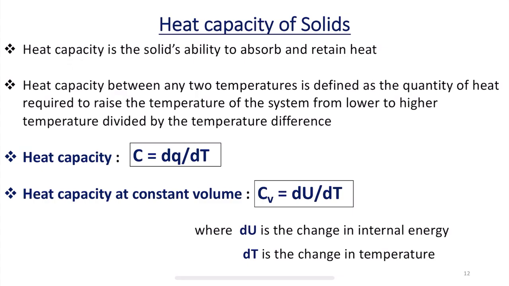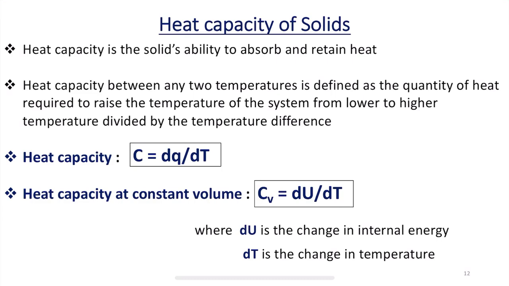So how much heat energy the solid absorbs, and how long that heat energy is retained by the solid object, is defined as the heat capacity of solids. Heat capacity between any two temperatures is defined as the quantity of heat required to raise the temperature of the system from lower to higher temperature, divided by the temperature difference.